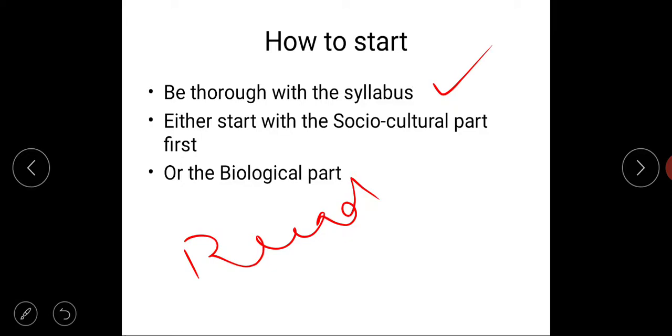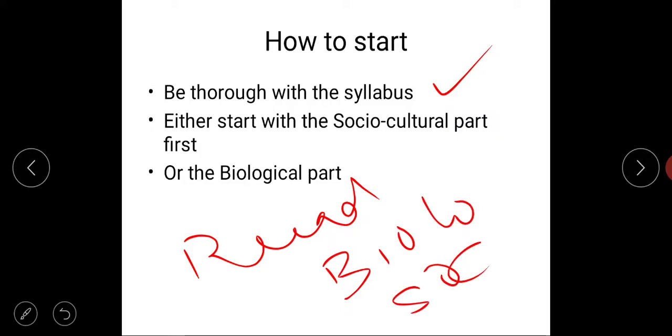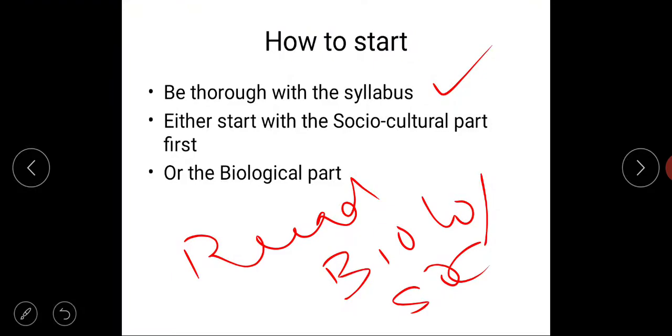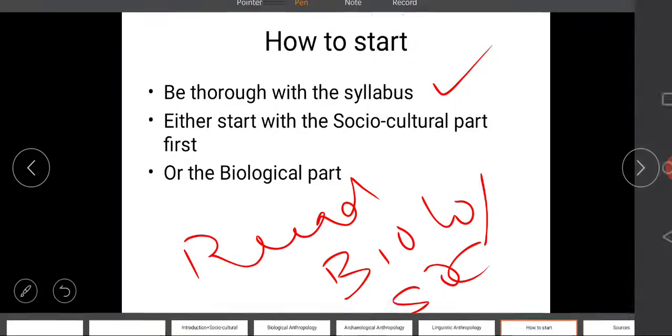After this, there are two ways of studying anthropology. The two big divisions of paper 1 are the biological part and the socio-cultural part, right? Either start the socio-cultural part first or start the biological part first.